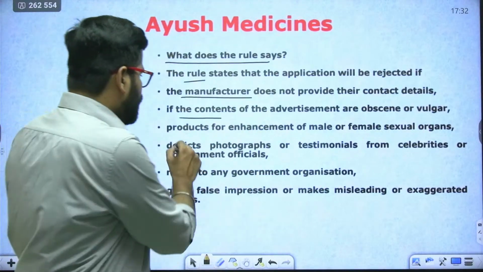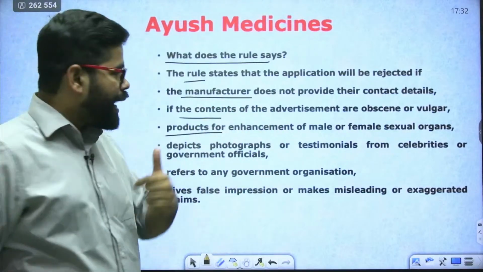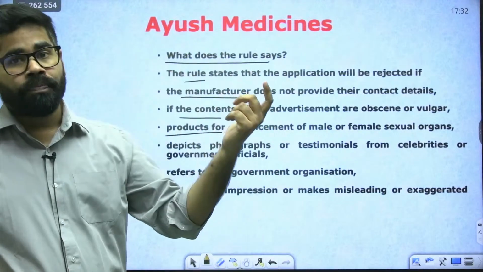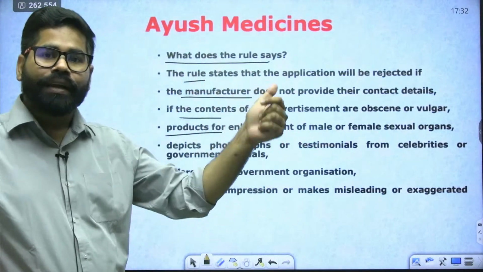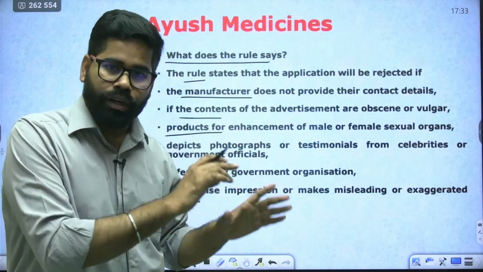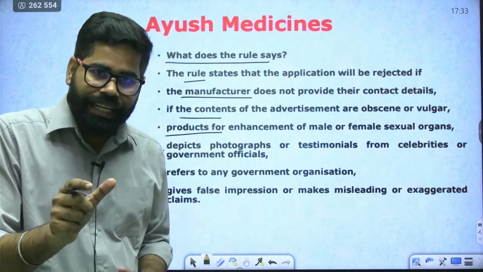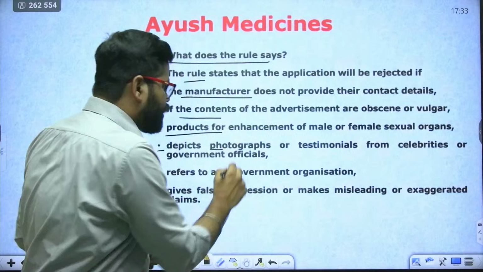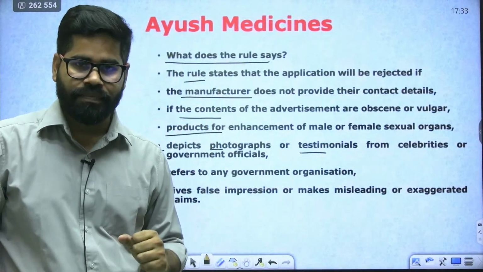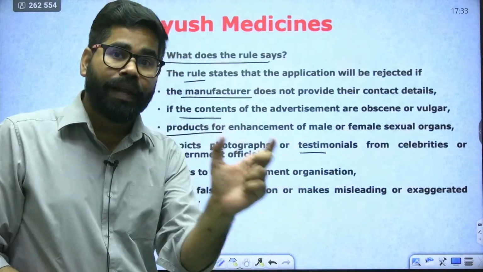Third thing is products for enhancement of male or female sexual organs. Okay, if any company is making this promise that our medicines are going to lead to enhancement of male or female sexual organs, then also it is not allowed. Any such advertisement which shows any photograph or testimonials from celebrities or government officials will also not be allowed.